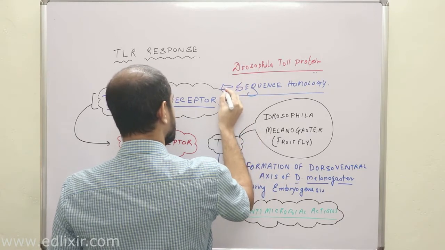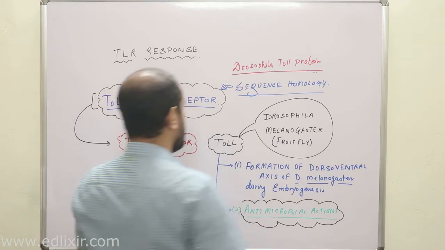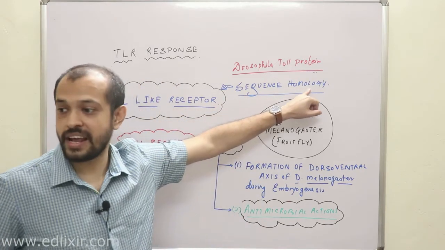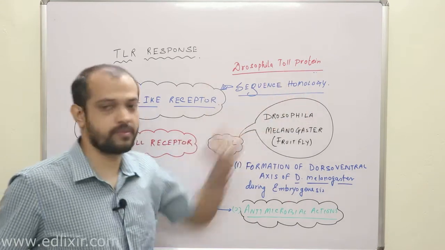In the bioinformatics class you will understand what sequence homology means and how we can find the sequence homology of a protein.